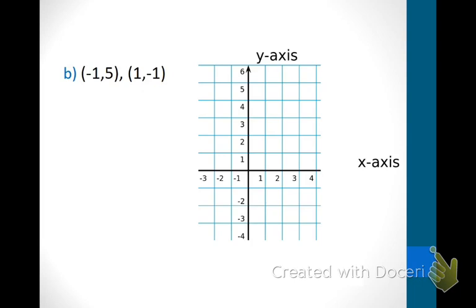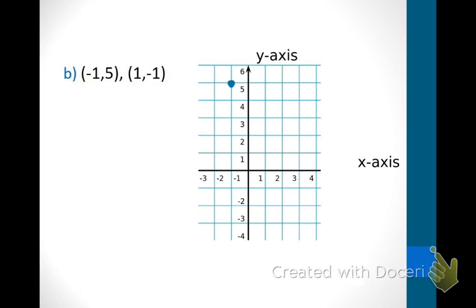Let's do one more example just like this. As you can see here, my instructions are still the same as before. So what we're going to do is we're going to plot these 2 points. The first one, Maya's going to do it for us, -1 and 5. So she starts at the origin, went to -1, and then up to 5. Great job. I want you to choose someone else to come up for the next one.